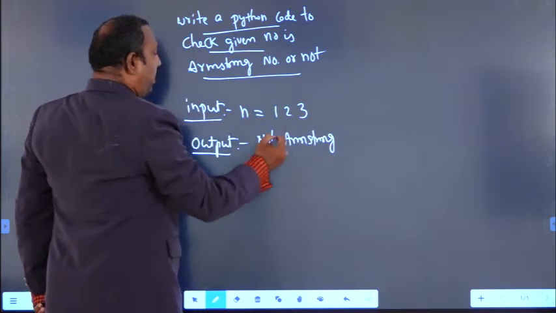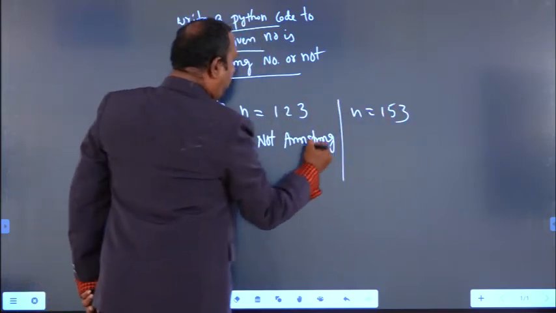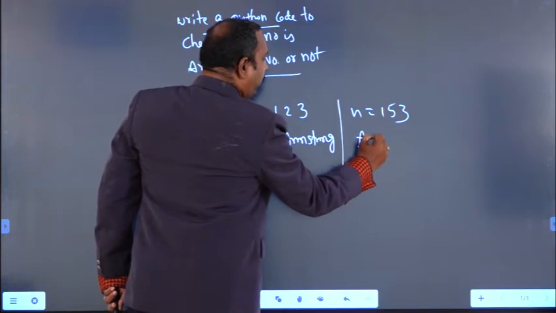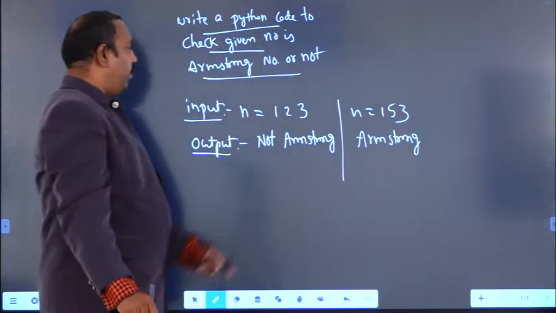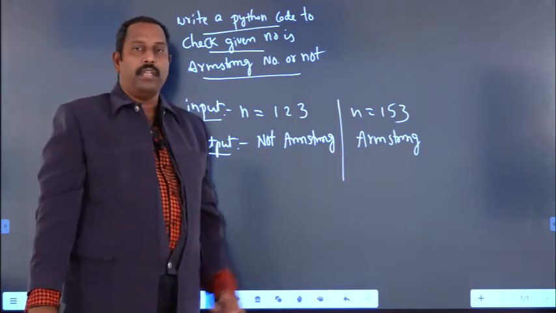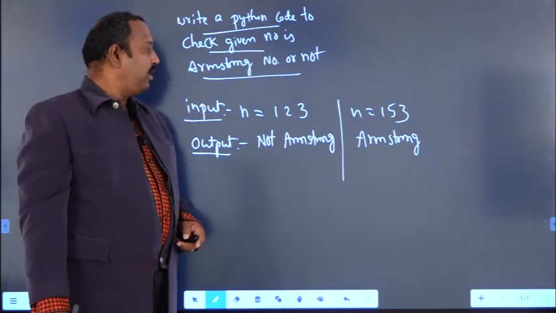So for example, another input I have taken n equal to 153. What is the output we will get? It is an Armstrong number. So 123 is not an Armstrong number and 153 is Armstrong. How is it not Armstrong and how is 153 an Armstrong number?